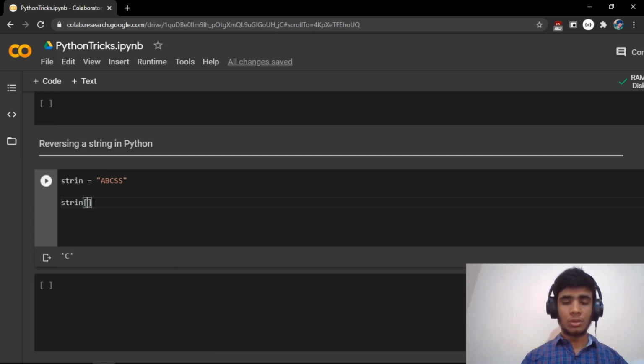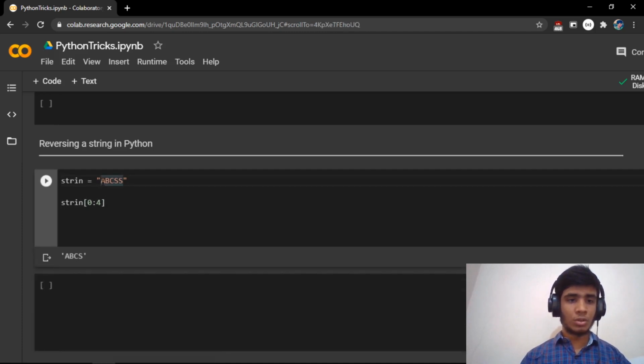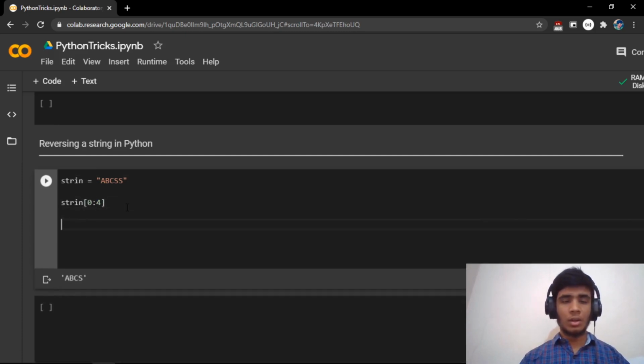And if you give a start and stop like this using a single colon operator, and let's say I say 0 to 3 or 0 to 4, starting with index 0, it's going to go till 3. One thing you have to keep in mind in Python is that most ranges go to n minus 1. If you are defining a range of 0 to n, it's going to go from 0 to n minus 1. So same thing here, if you say 0 to 4, it's going to go to index 0 to 3, and it's going to return all 4 letters, because 0 to 3 is 4 letters.